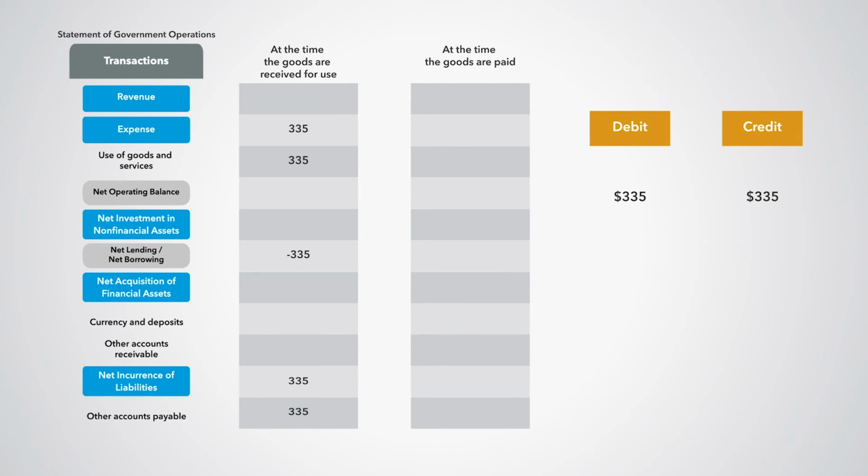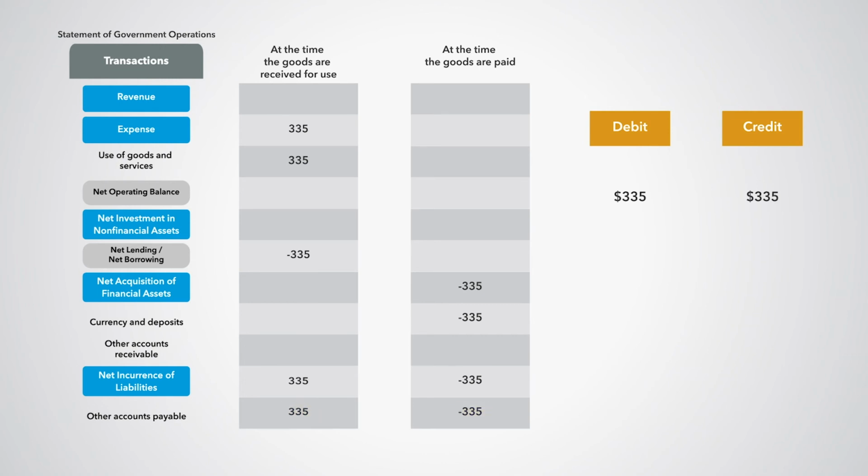At the time the goods are paid, we record a debit entry under net incurrence of liabilities in other accounts payable, and an equal value credit entry under net acquisition of financial assets in currency and deposits. Note that both the debit and credit entries have a negative sign because they involve the decrease of a liability and the decrease of a financial asset, respectively. As a result of the payment, the other accounts payable is cancelled after having served as a bridge between when the goods were received and when the goods were paid.